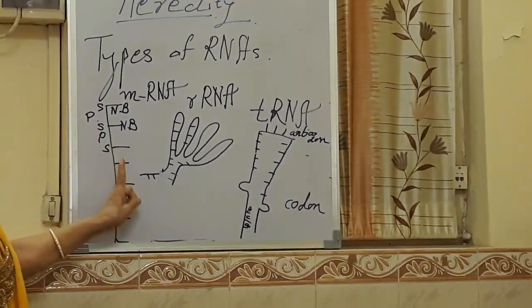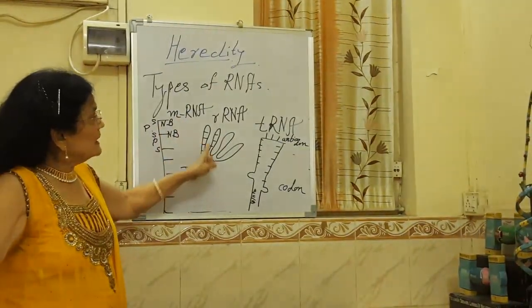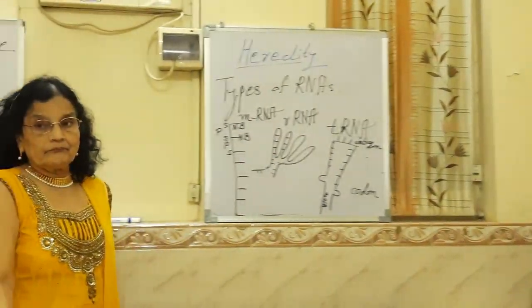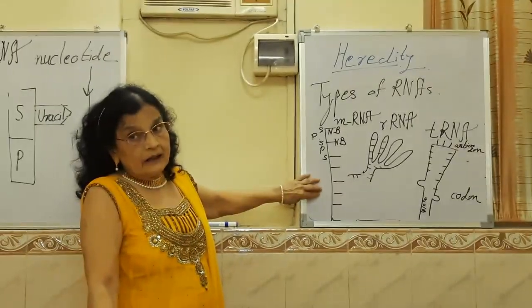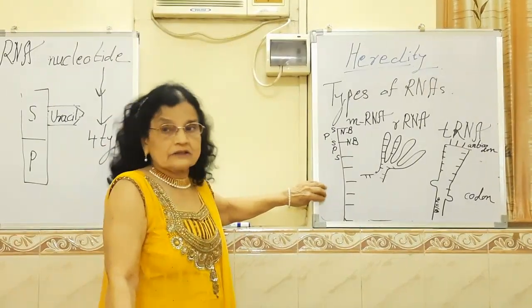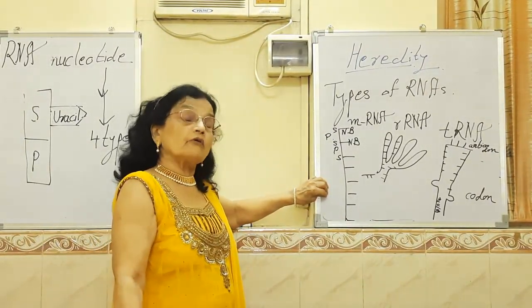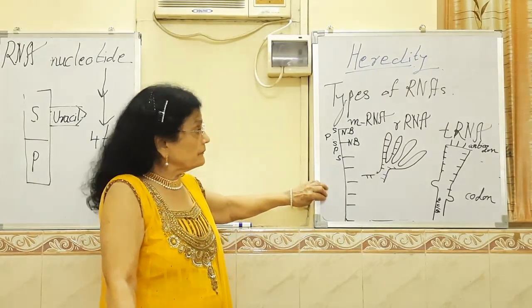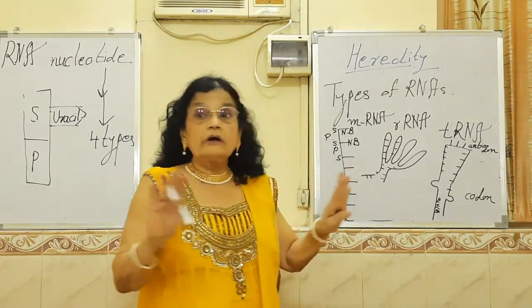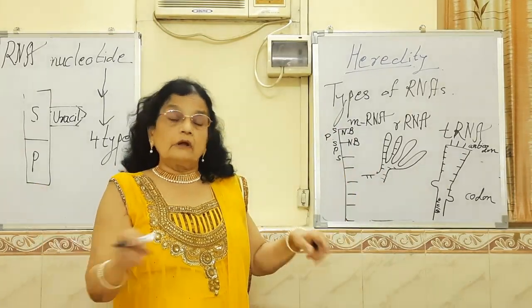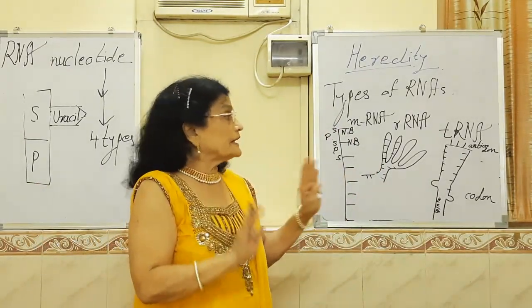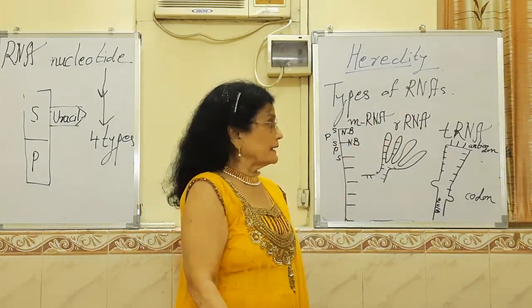So these are the different types of RNA. mRNA is formed in the nucleus, but it goes into the cytoplasm and towards the ribosome afterwards. rRNA never leaves the ribosome. It is inside the ribosome only. That is why it is called rRNA.